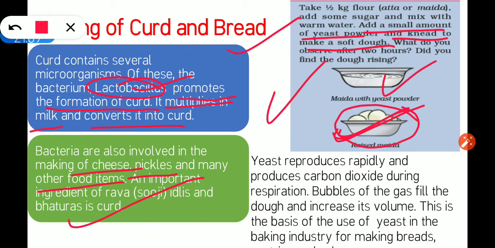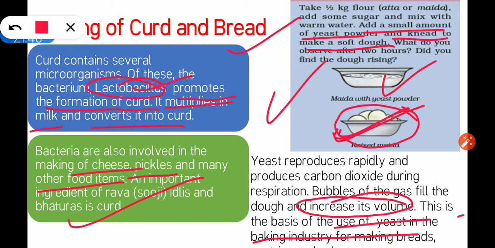So when yeast is mixed with the maida or with atta, it will produce carbon dioxide, and then the bubbles of gas fill the dough. The bubbles of carbon dioxide gas will be filled in the dough, and the volume of the dough will increase. This is the basis of use of yeast in baking industry for making breads. Okay, so this is how the yeast is used.